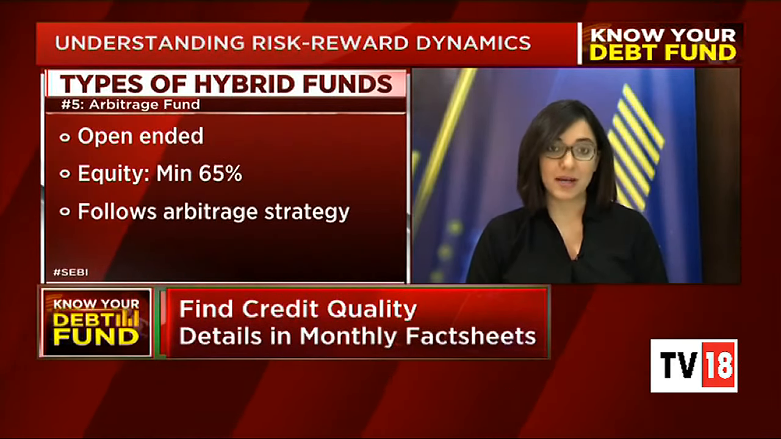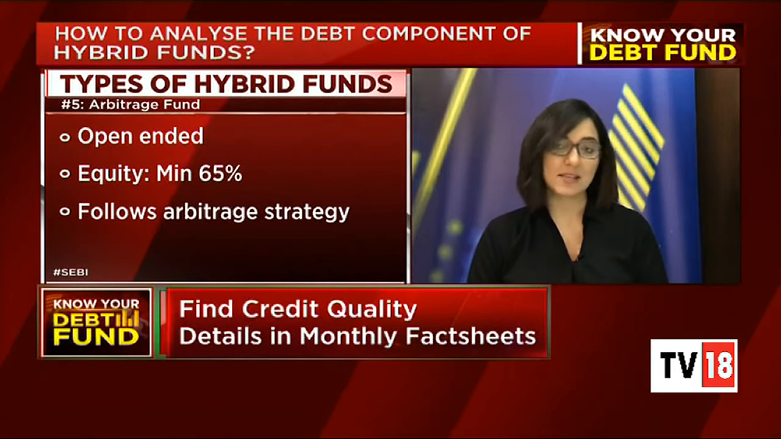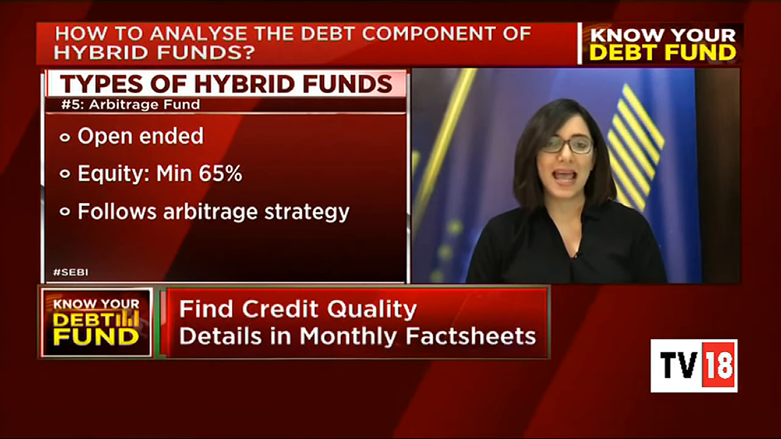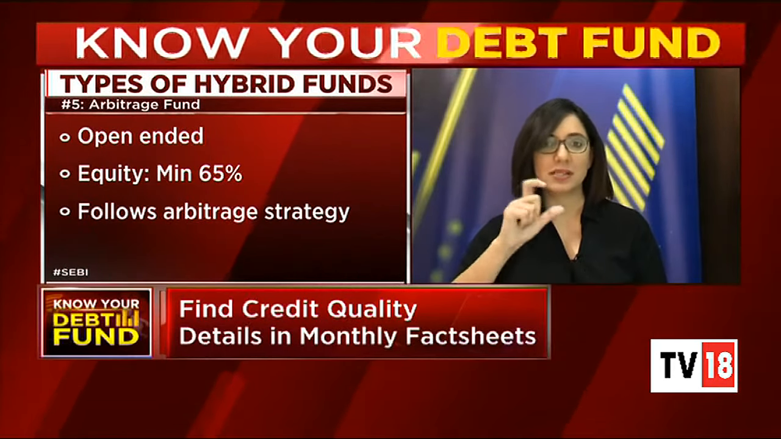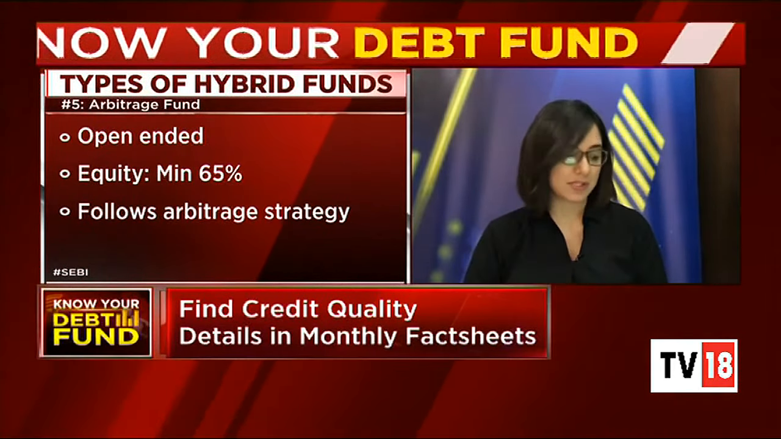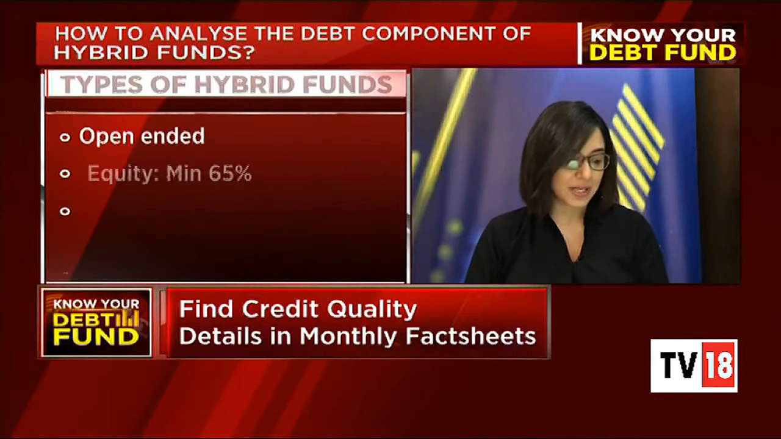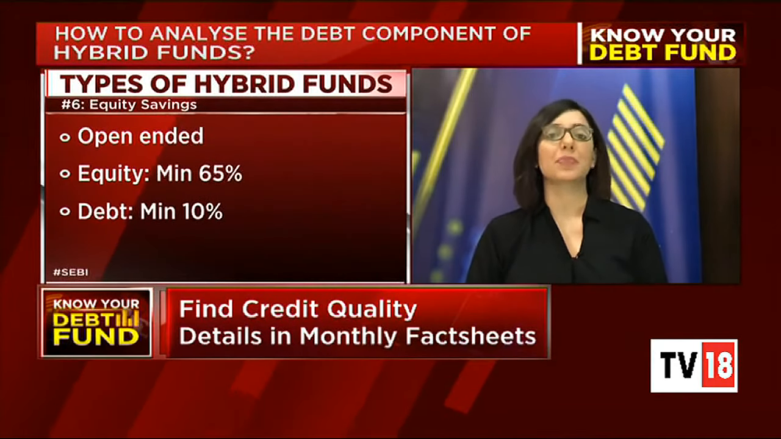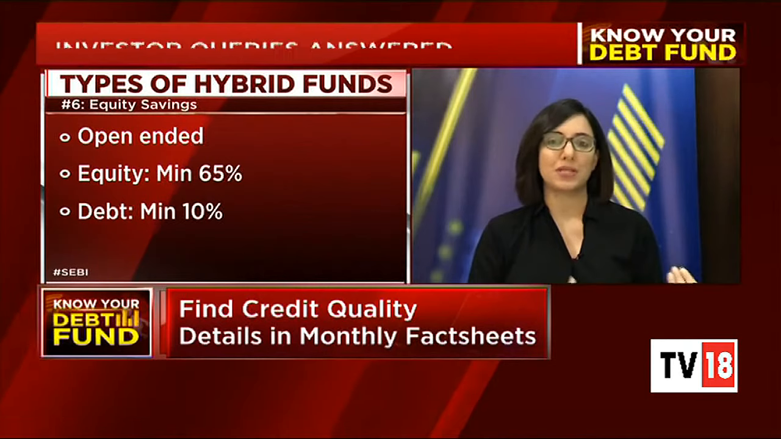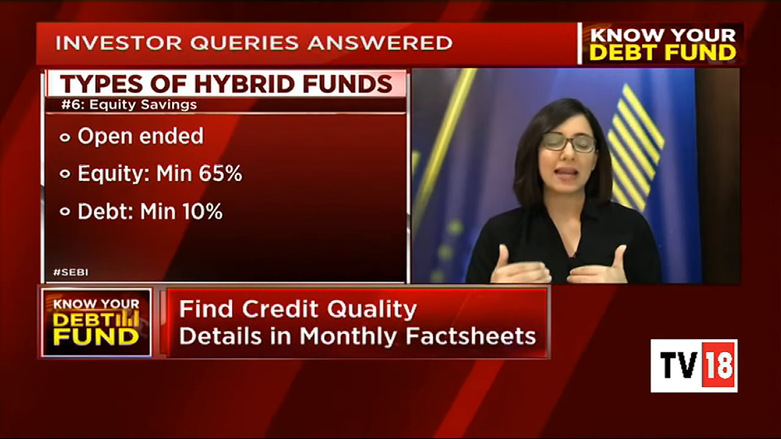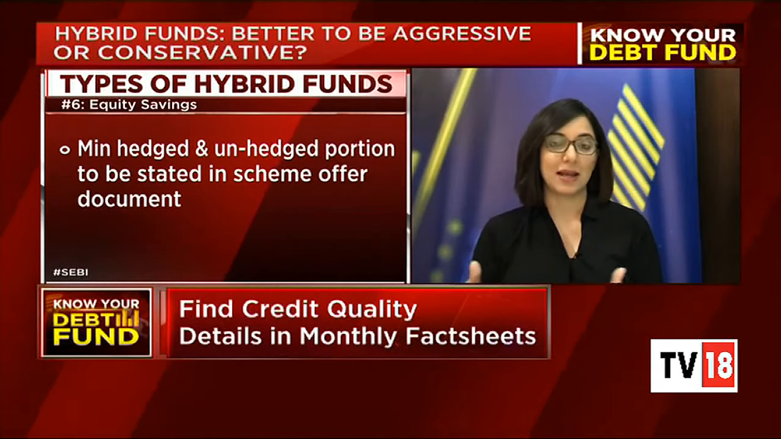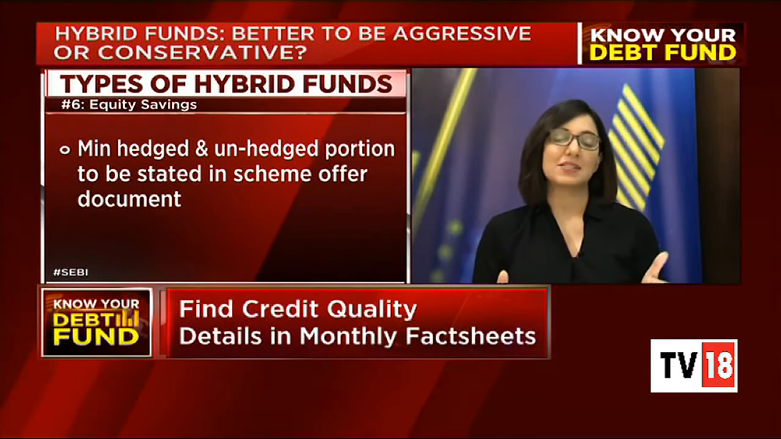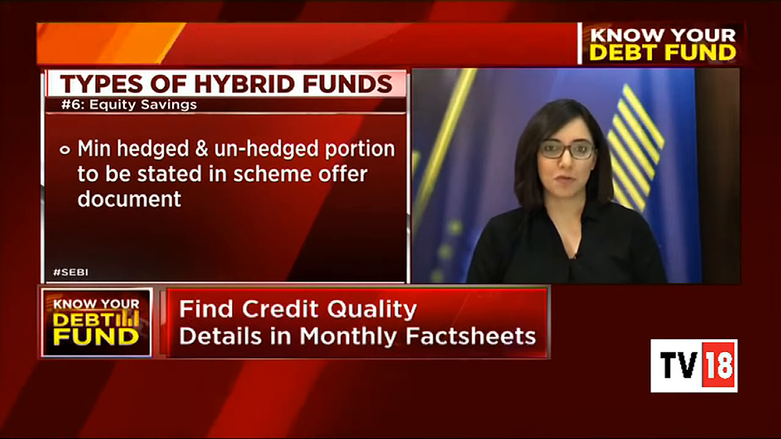The arbitrage funds need to have a minimum of 65% equity component, and here they operate by leveraging the difference in the price between the various markets. And then there is the equity savings category, where the minimum threshold is mentioned for both the equity and the debt component. And if there is any additional investment into another asset class, an FD-like instrument or some such, it has to be mandated in the scheme offer document.